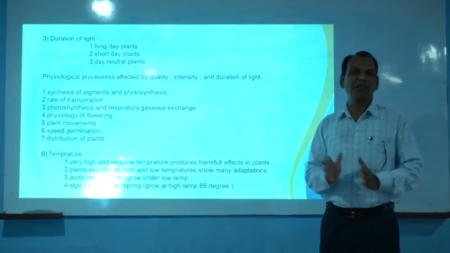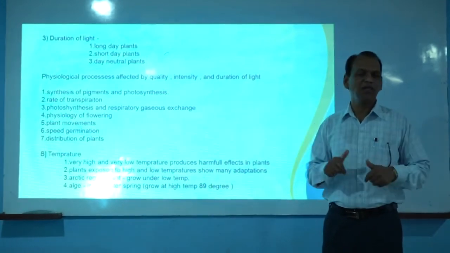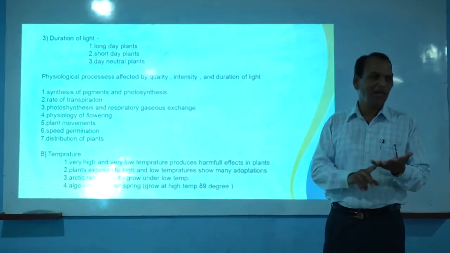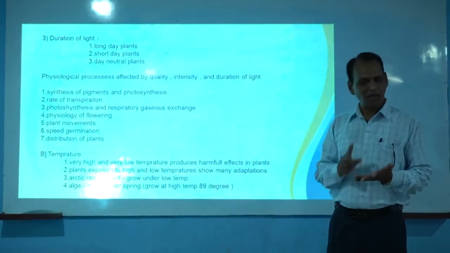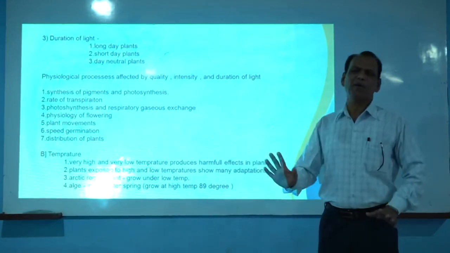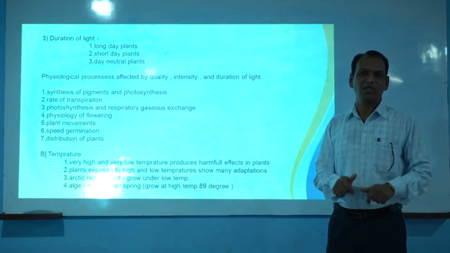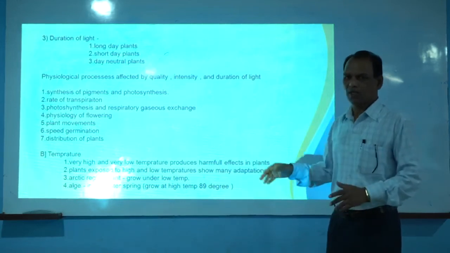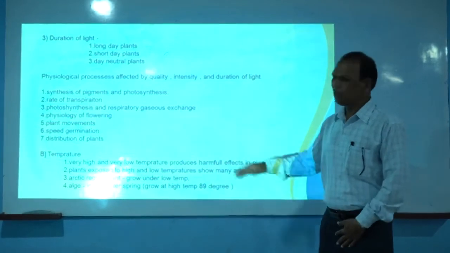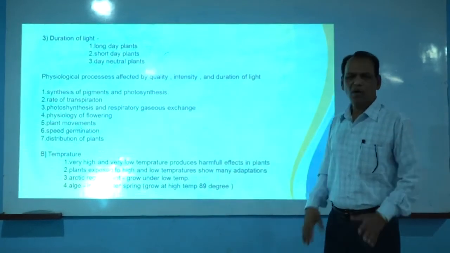Hot water springs are naturally available in particular water bodies, and in those water bodies some organisms are happily surviving, for example some bacterial strains, some bacterial species, and some algae. They are adapted only for that high temperature water condition. That's why the temperature factor also shows its effect on life.